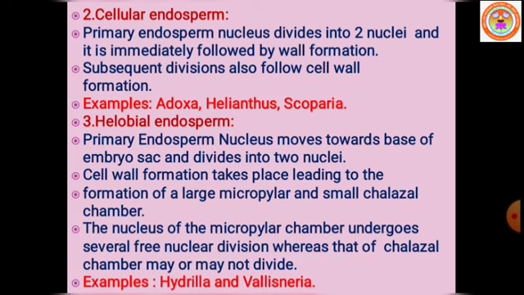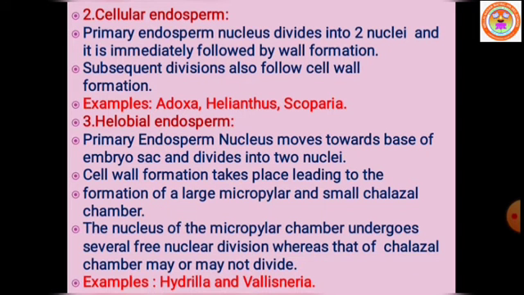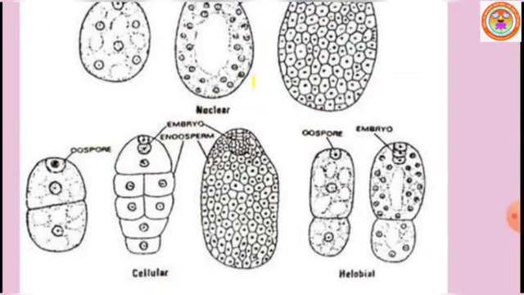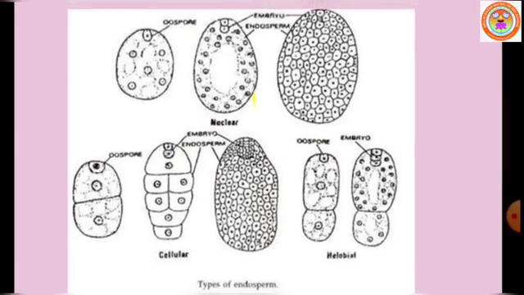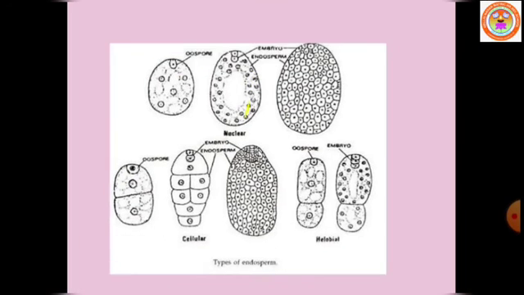The next, cellular endosperm. In this type, the primary endosperm nucleus is divided into two nuclei, which is immediately followed by wall formation. You can see in this picture, the first picture in the second row on the left, which I am making round.